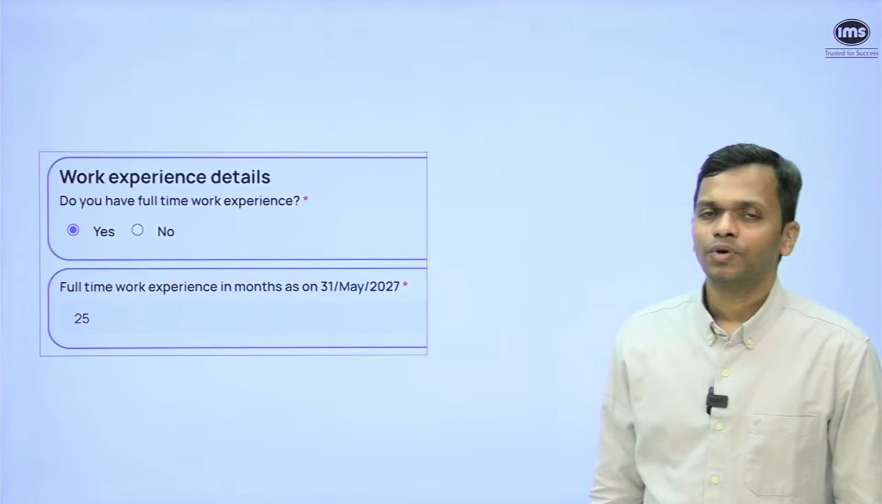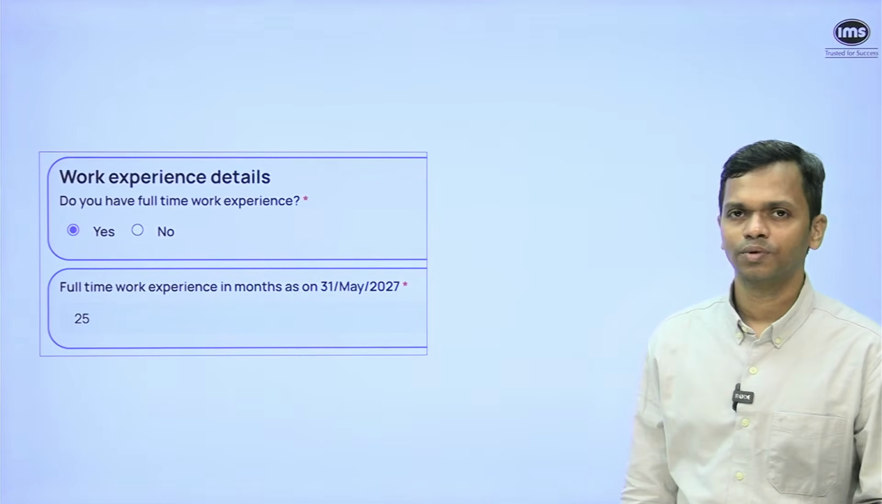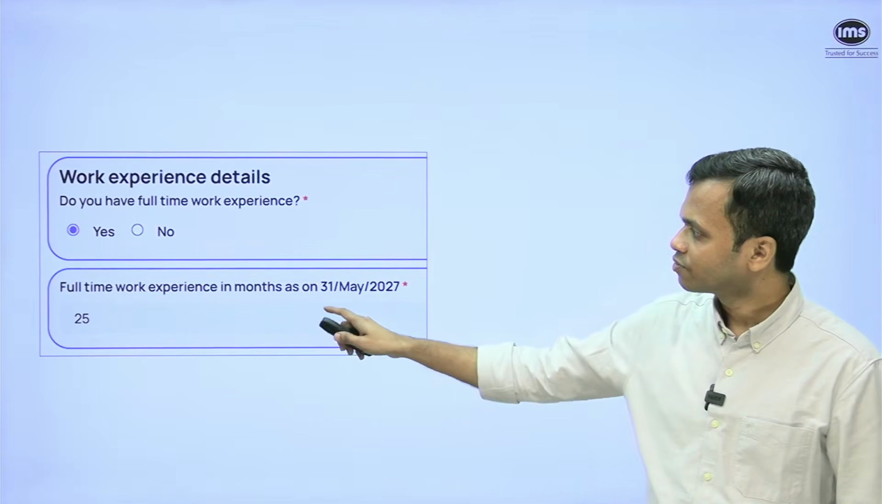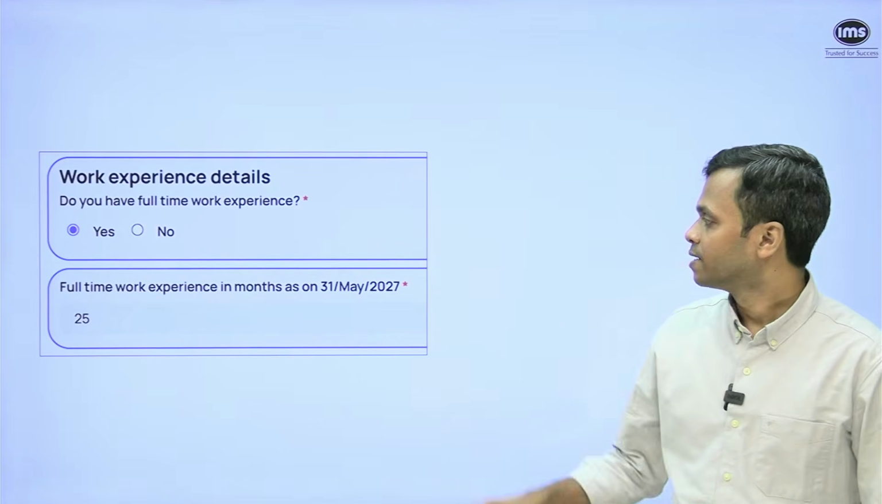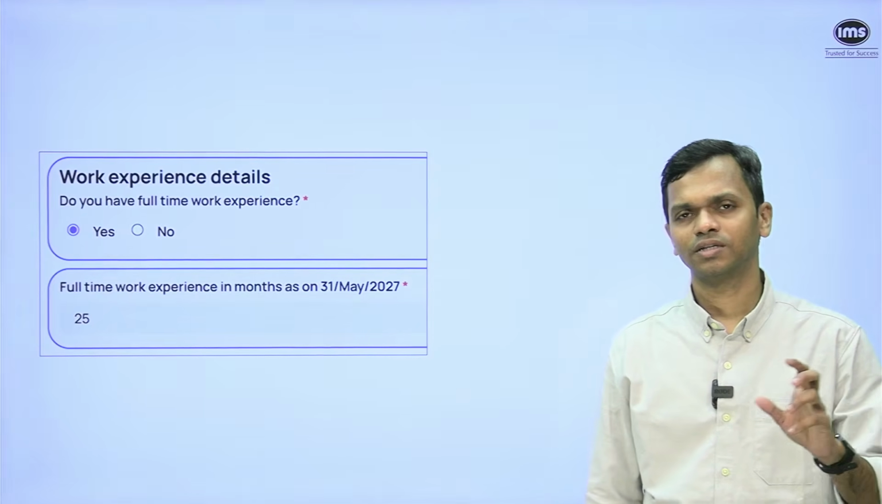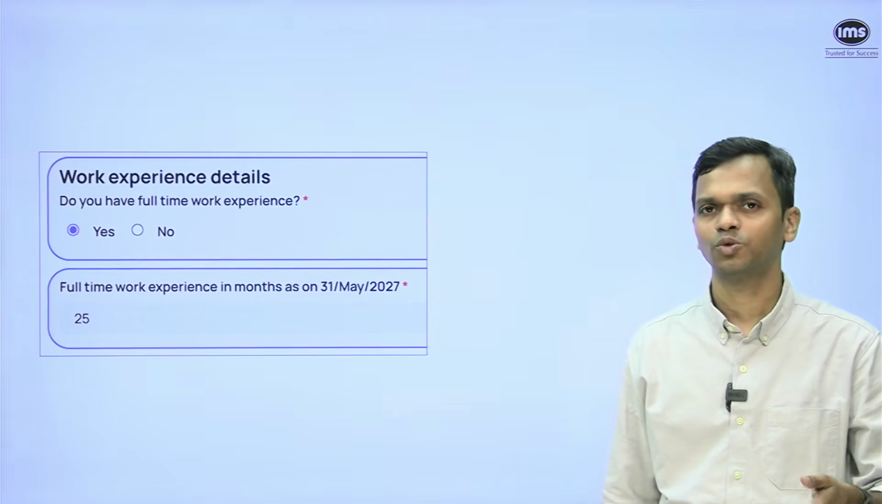So the next set of questions that you will see now are going to be regarding work experience. Two simple questions. Do you have work ex or you don't? So if you say yes, what is the full-time work ex in months as on 31st May 2027? So again, this is very similar to ZAT, where they ask you a future date in terms of work experience, and you're supposed to calculate it.